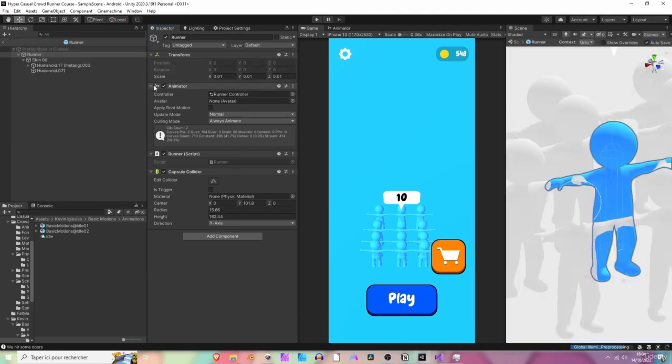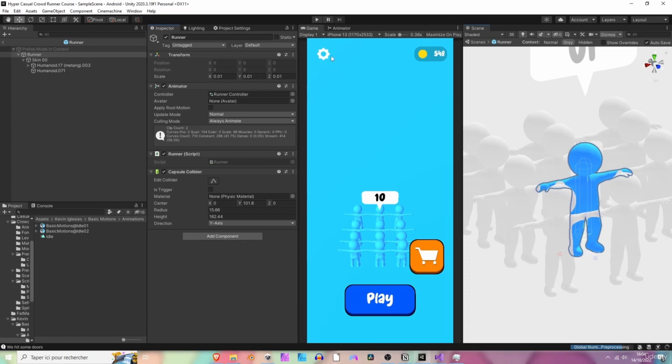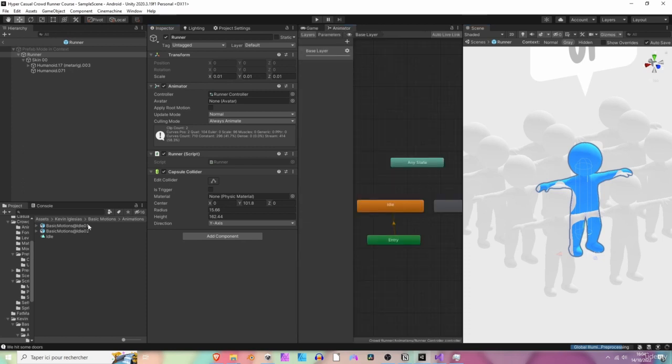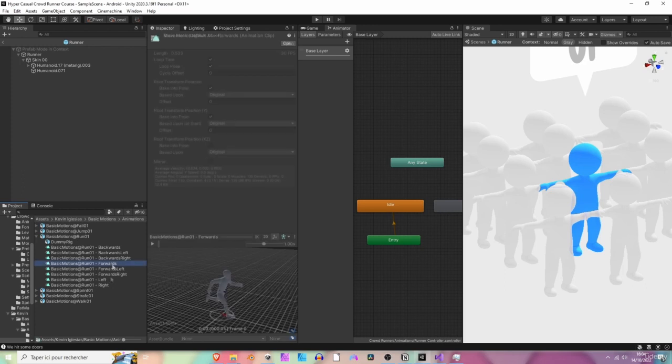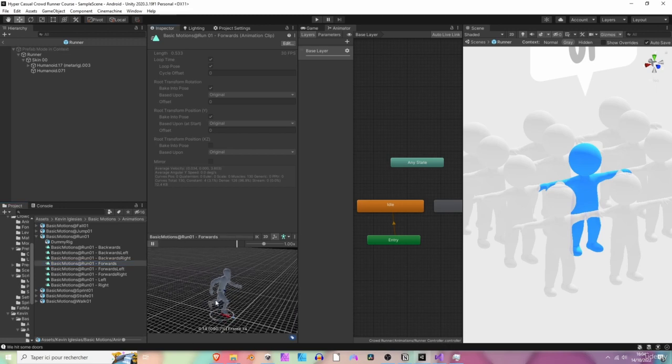Let's open the prefab again. Let's make this window a bit bigger. Let's go back to the animator. And now in the basic motions folder, we can select animations, movement, and run. Now we have a bunch of animations right here. We are going to use the forwards animation. So if you hit play, you can see that it's a pretty cool run animation.